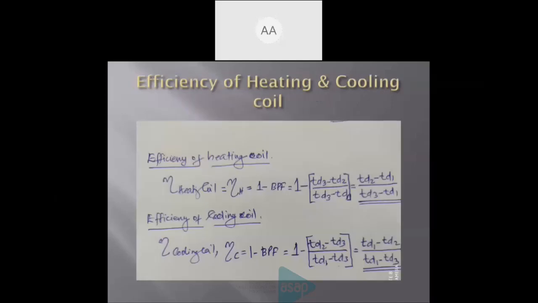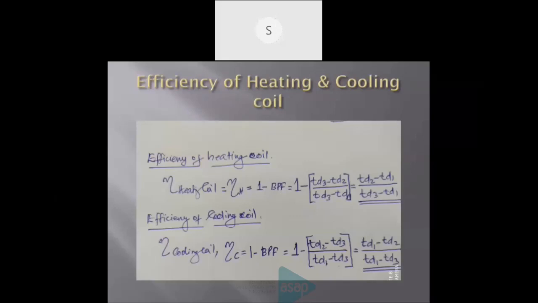Here the efficiency is written. Efficiency of heating coil is equal to 1 minus bypass factor. Bypass factor we have already studied: 1 minus (TD3 minus TD2) all divided by (TD3 minus TD1). All these temperatures you know. By simplifying, it finally reaches (TD2 minus TD1) divided by (TD3 minus TD1).